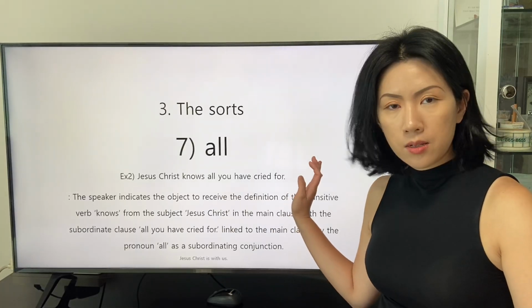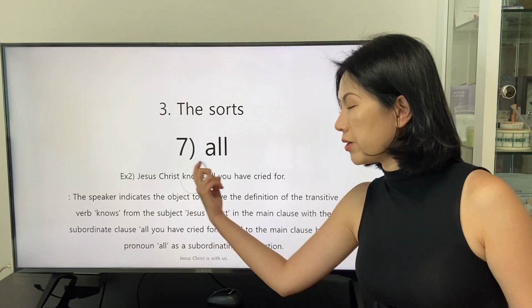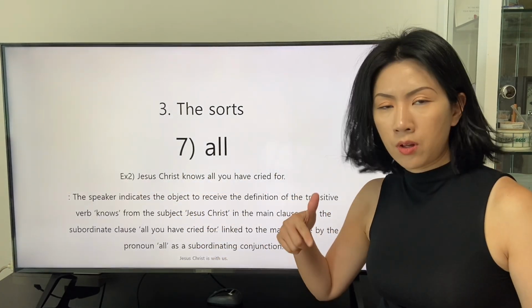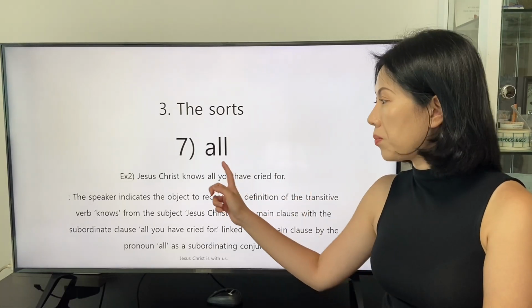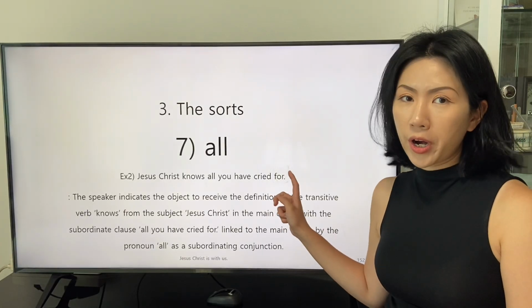In this sentence, the speaker applies the subordinate clause as the object of the transitive verb knows in the main clause. And in the subordinate clause, the speaker applies the pronoun all as the object of the preposition for.